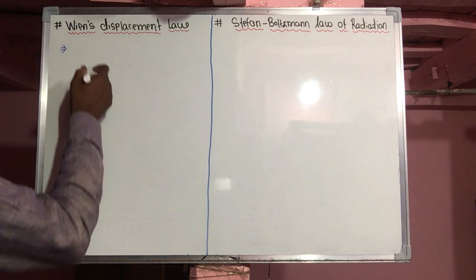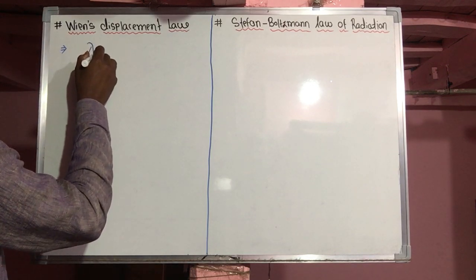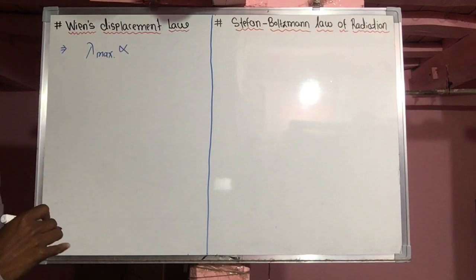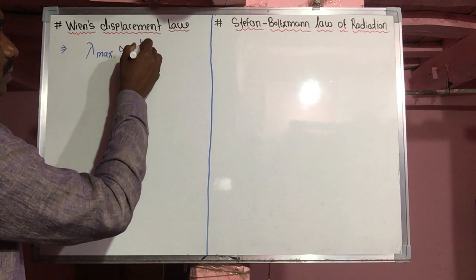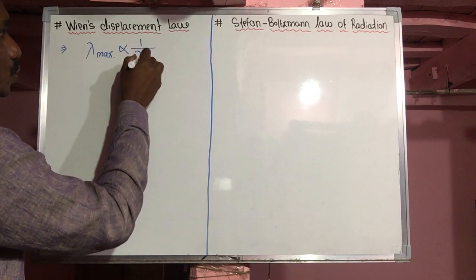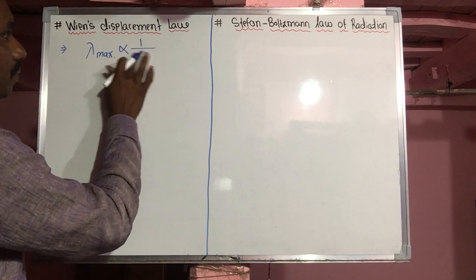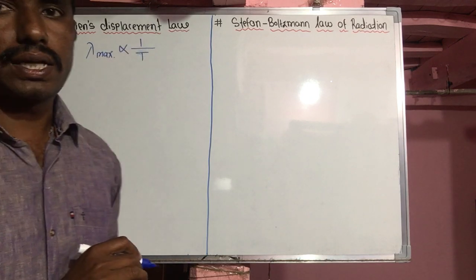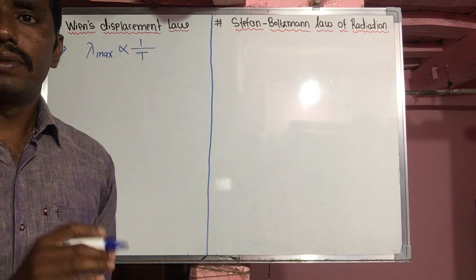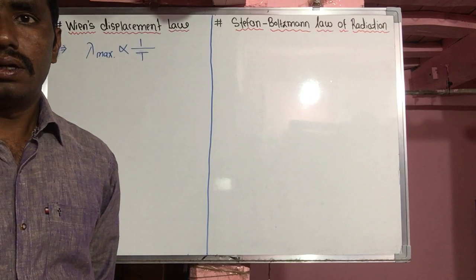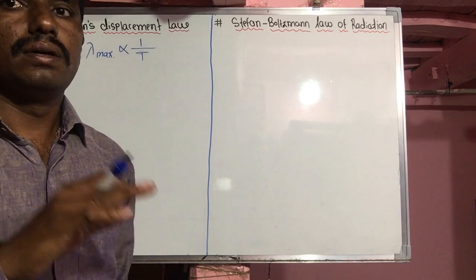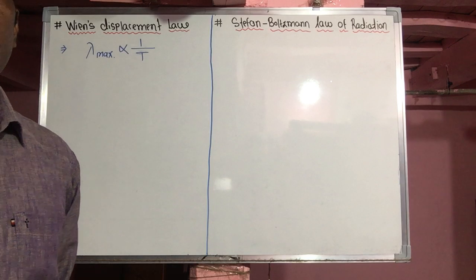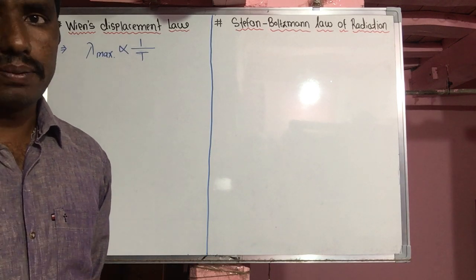That means the wavelength lambda max for which radiant power is maximum is inversely proportional to the absolute temperature of the black body. Here lambda max is not a maximum wavelength, it is the wavelength of maximum radiant power, that is, the maximum energy emitted per area per time, and it is inversely proportional to the absolute temperature of that black body.